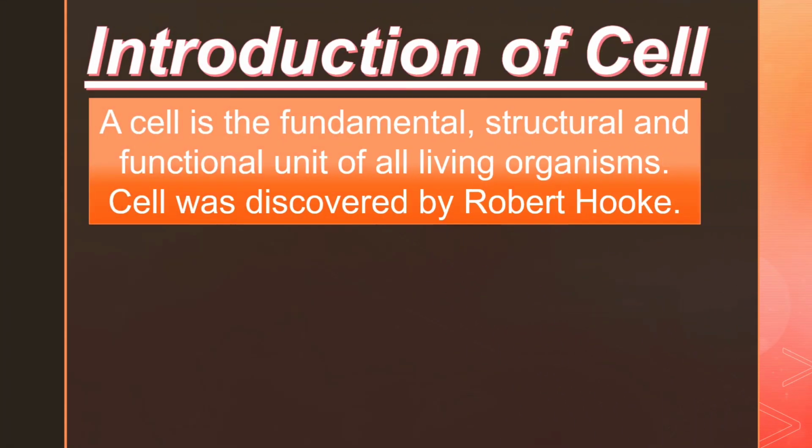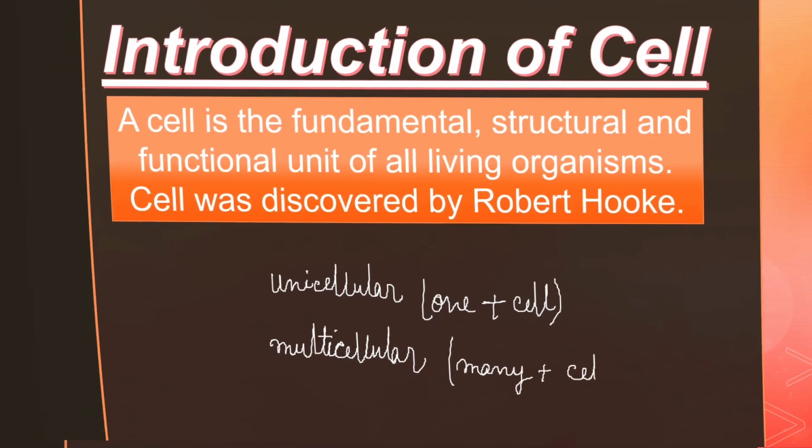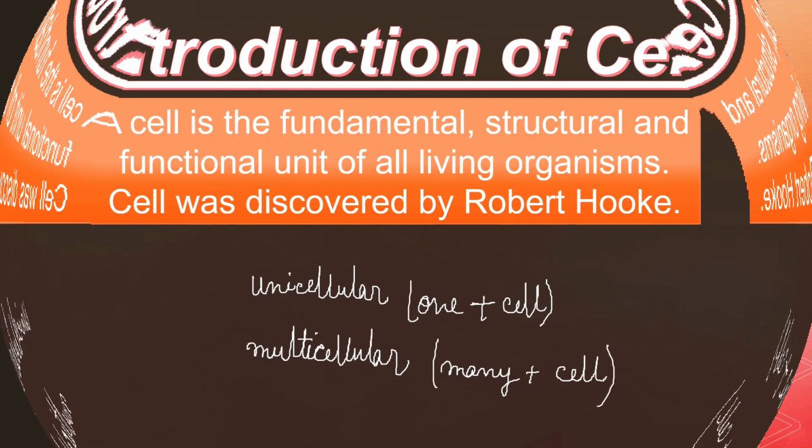Now this world is inhabited by innumerable species of living organisms, right? Some are unicellular in nature, whereas others are multicellular in nature. What do you mean by uni? Uni means one, and one cell. Uni plus cellular equals one cell. Multi plus cellular equals many cells. This was our class 10 concept which we are revising again.